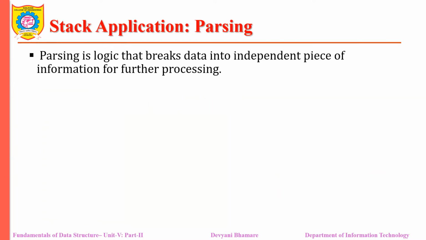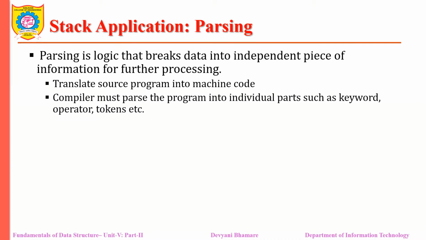Let's start with parsing. Parsing is the logic that breaks the data into independent pieces of information for further processing. It means if you want to translate the source program into machine code, while we are developing any C program, we write the C program with #include <stdio.h> and the main function with opening and closing curly braces, as our regular practice.